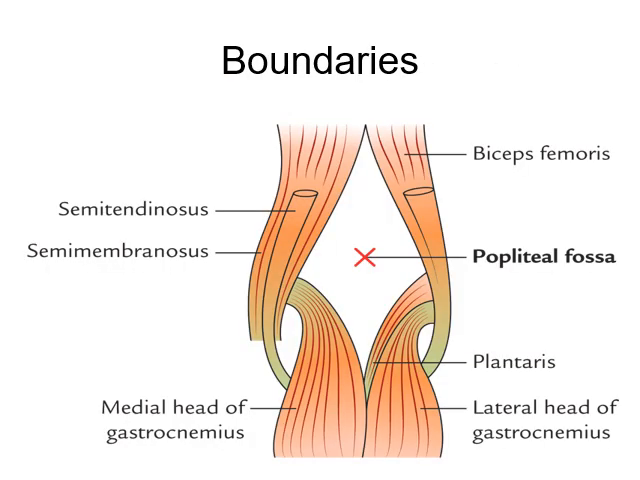Now the boundaries of this popliteal fossa: supero-medially, supero-laterally, infero-medially and infero-laterally. You see this cross, this is the popliteal fossa. Supero-medially there are the semitendinosus and semimembranosus muscles. Supero-laterally there is the biceps femoris muscle. Infero-medially there is the medial head of the gastrocnemius, and infero-laterally there are the plantaris and the lateral head of the gastrocnemius.